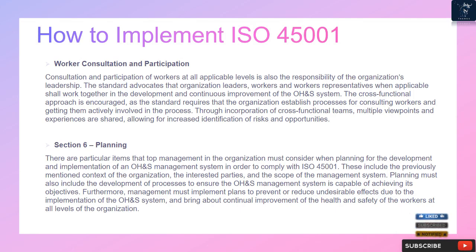Section 6, Planning. There are particular items that top management in the organization must consider when planning for the development and implementation of an OHS management system in order to comply with ISO 45001. These include the previously mentioned context of the organization, the interested parties, and the scope of the management system. Planning must also include the development of processes to ensure the OHS management system is capable of achieving its objectives. Furthermore, management must implement plans to prevent or reduce undesirable effects due to the implementation of the OHS system, and bring about continual improvement of the health and safety of the workers at all levels of the organization.